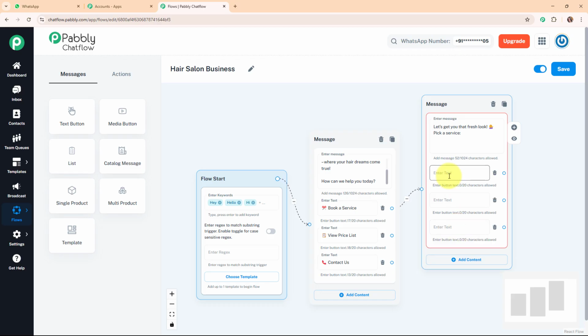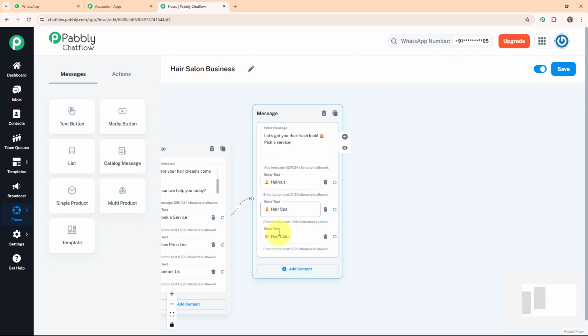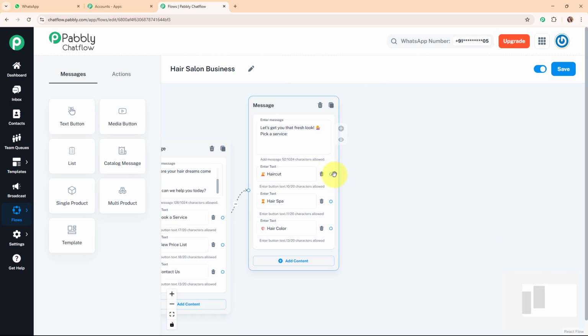Alright, so I'm going to add the text such as haircut, hair spa and hair color. Alright, so these are the services that we offer, and once my customer selects the service, I want to send them another message asking about their name.